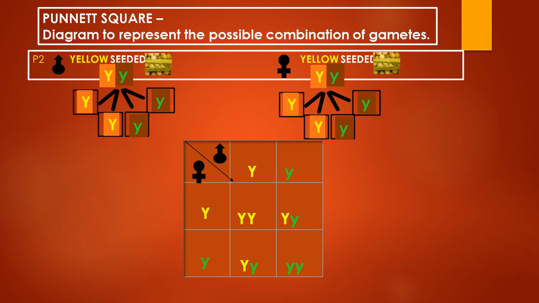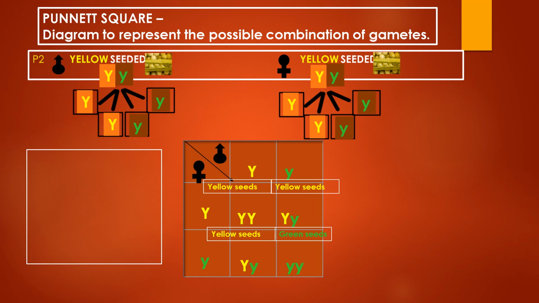When a capital Y sperm combines with a capital Y egg, it becomes capital Y capital Y progeny, which will be yellow seeded. When a small y sperm combines with a capital Y egg, it becomes capital Y small y, which will be yellow seeded but will have the green colored factor also with it, which is hidden. Then the capital Y sperm combines with the small y egg to form again yellow seeds, and the small y sperm combines with the small y egg to form small y small y, which will produce green seeds as there is no capital Y factor there.